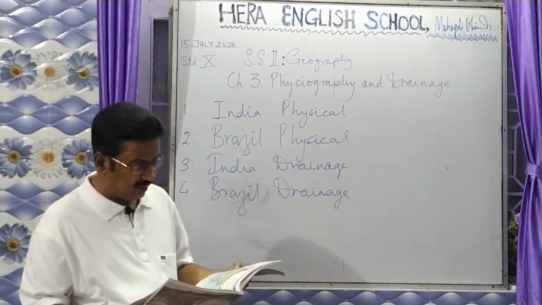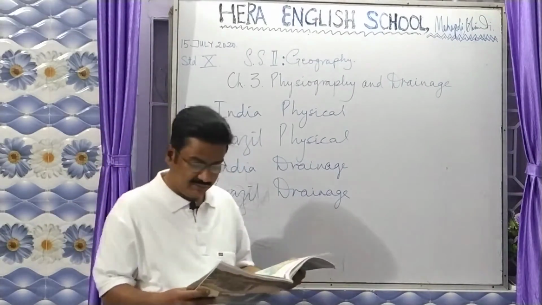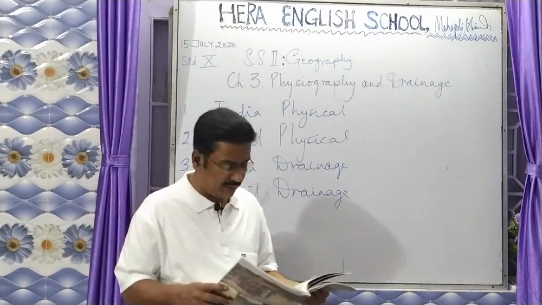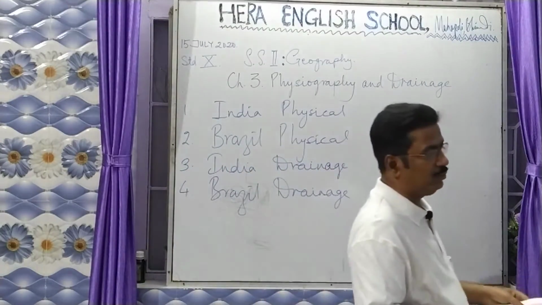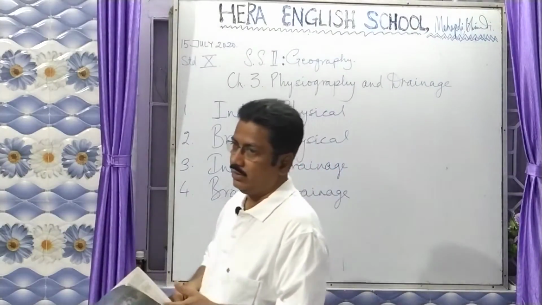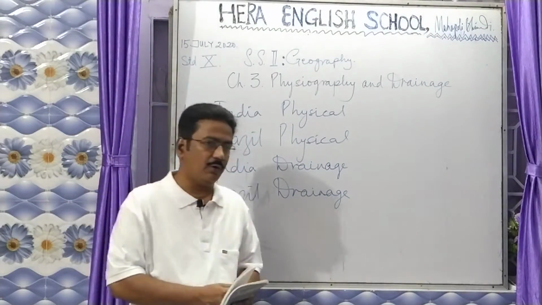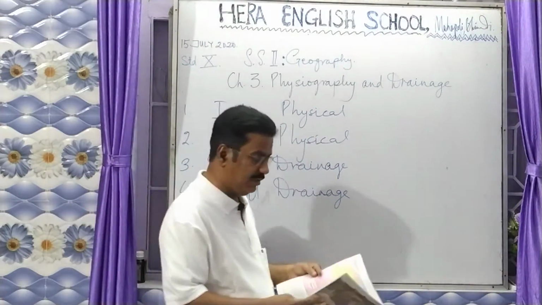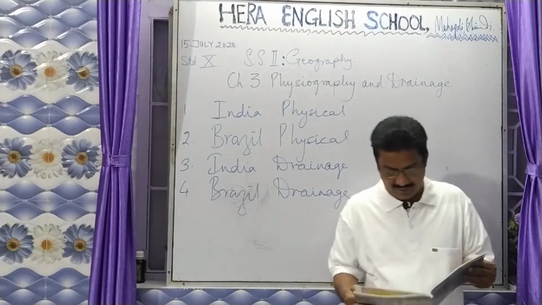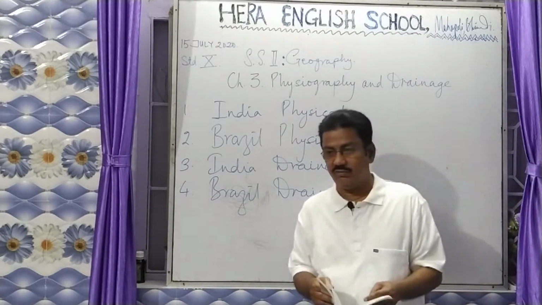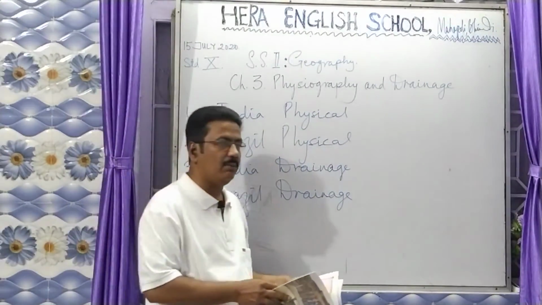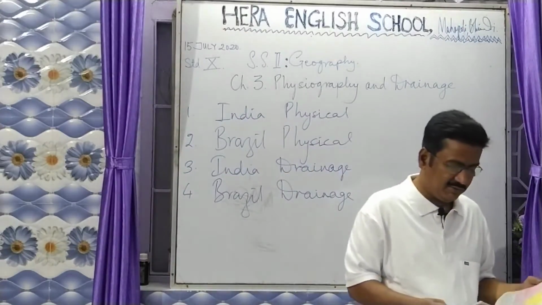Apart from that, you have a good grassland region here that is known as the Pampas. You have the Pantanal area, where you have a swampy region. All this is available because of rainfall all around the year. Brazil receives equatorial rainfall because, being on the equatorial region, there is ample water throughout the year. There is no day in Brazil where there is no rainfall. Every day has rainfall in Brazil, whereas in India it is only 4 months.